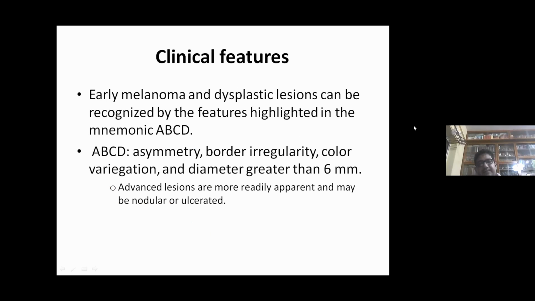Clinical features. Early melanoma and dysplastic lesions can be recognized by the features highlighted in the mnemonic ABCD, or you can also see ABCDE: A for asymmetry, B for irregularity of border, C for color variegation, D for diameter greater than 6 millimeters, and E for evolution. Advanced lesions are more rapidly apparent and may be nodular or ulcerated.